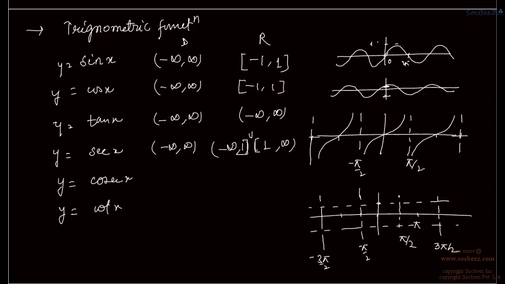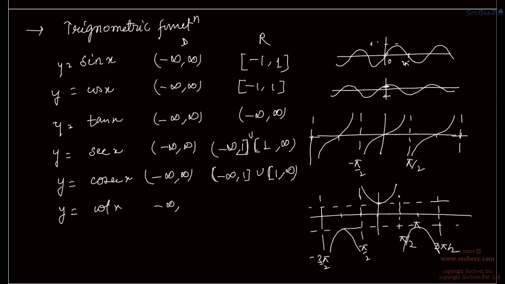So the graph will be something like this. Similarly, for cosec x, we have domain as minus infinity to infinity and range as minus infinity to 1 union 1 to infinity. And the nature of the graph is the same as sec x.